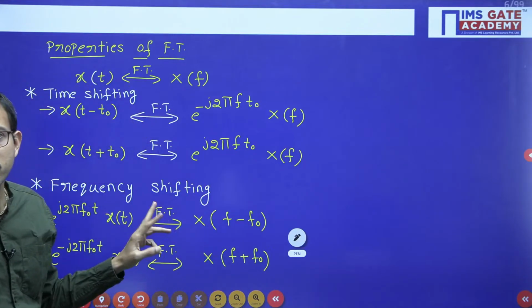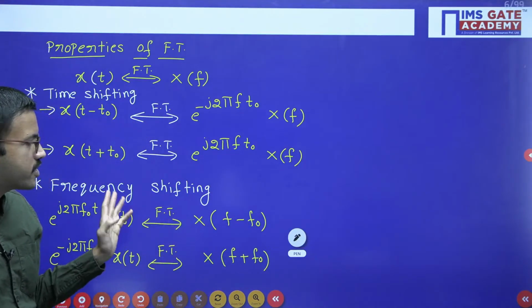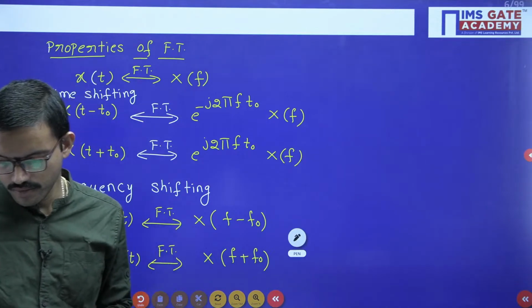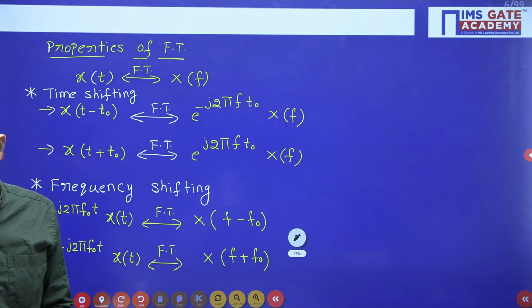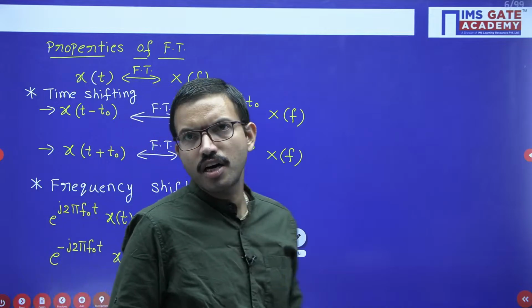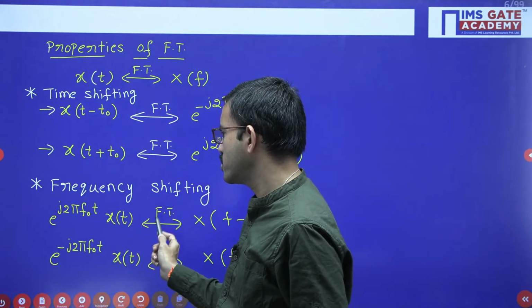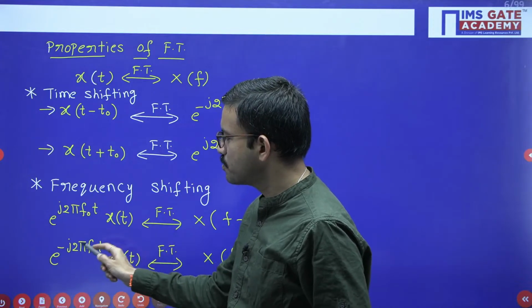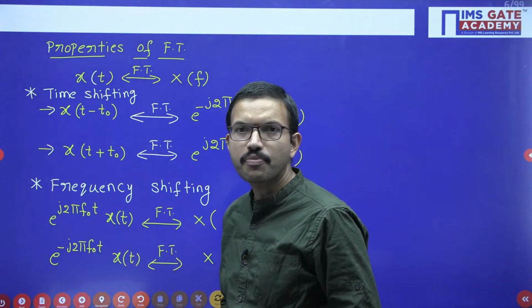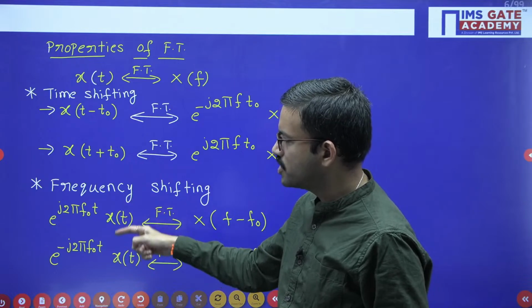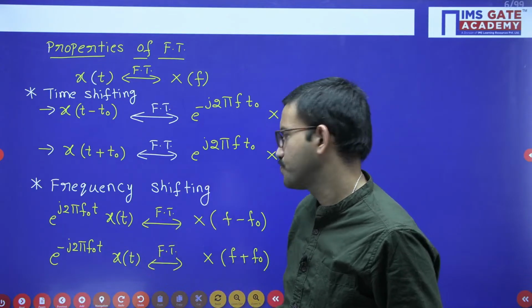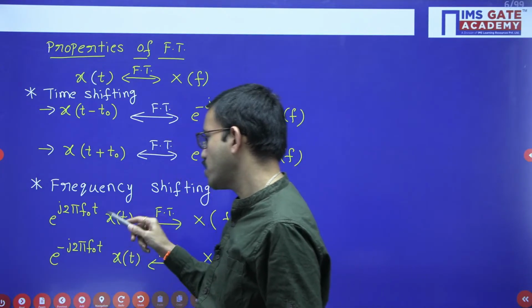So if you observe these two, you are getting e power j 2 pi f naught t x of t plus e power minus j 2 pi f naught t x of t. Just perform the addition of these two and then divide by 2.